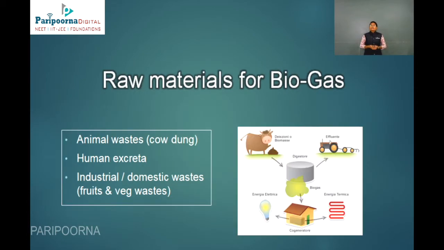And what are the raw materials for biogas? It is animal waste, for example cow dung, and human excreta, and industrial and domestic wastes like vegetable and fruit waste.